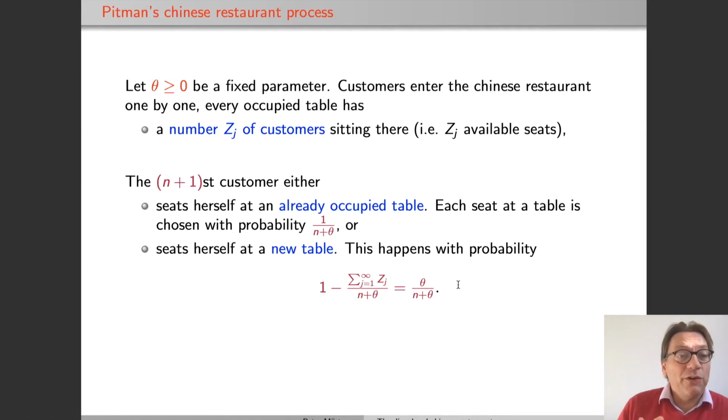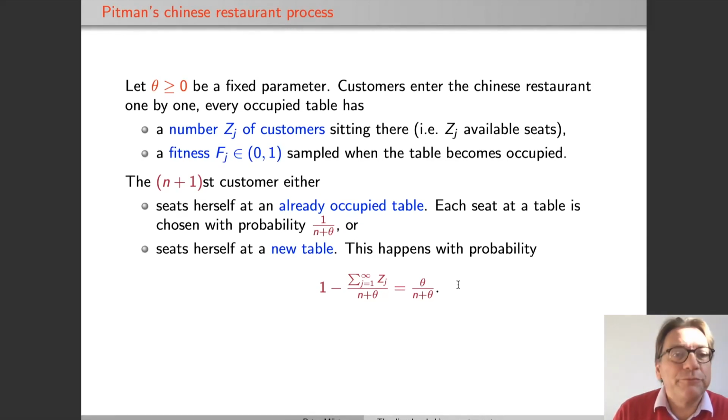And now we disorder this process by distinguishing the tables. So the tables are not all the same, but there are nicer tables, maybe closer to the window with a better view, or whatever, and we model this by a fitness, Fj, so attractivity, some parameter Fj, which we take from a bounded interval, here chosen to be [0,1], and when a table becomes occupied, we determine this fitness Fj.